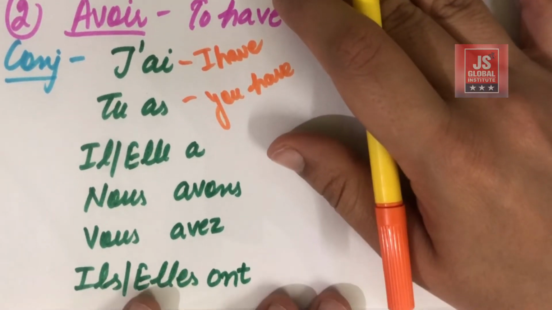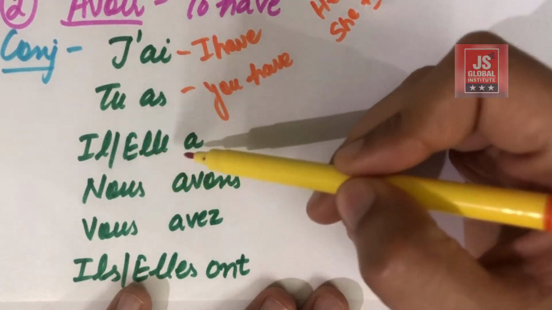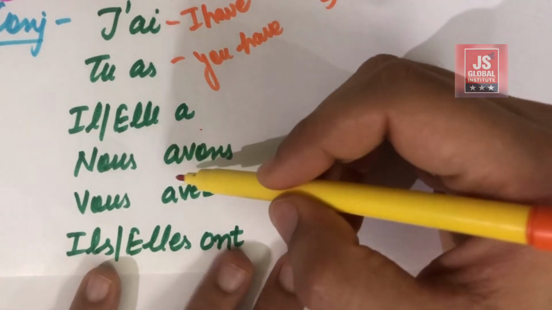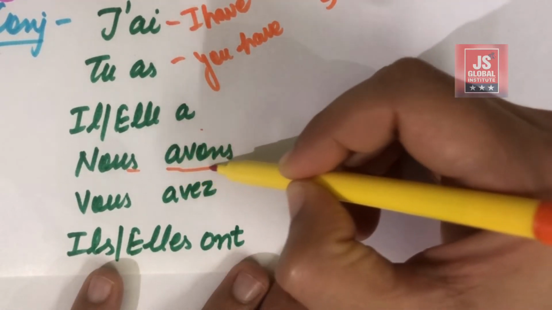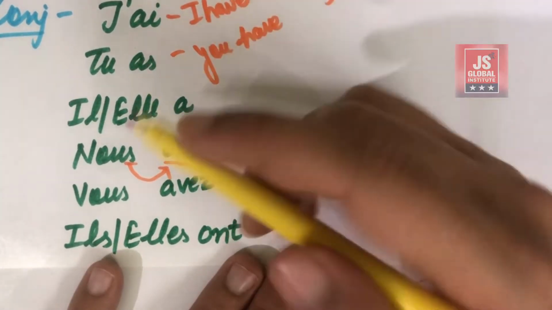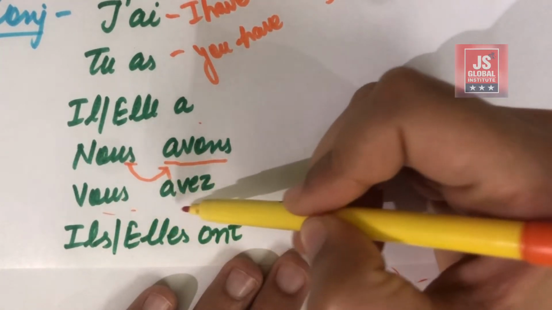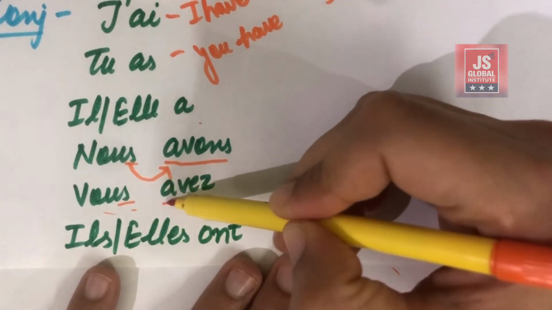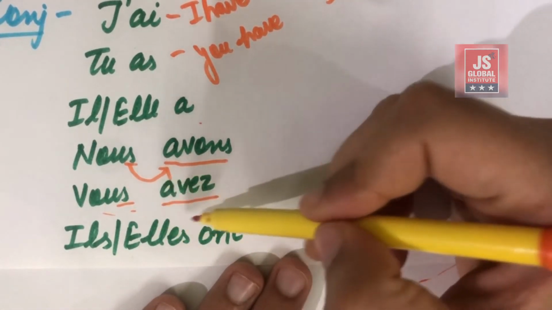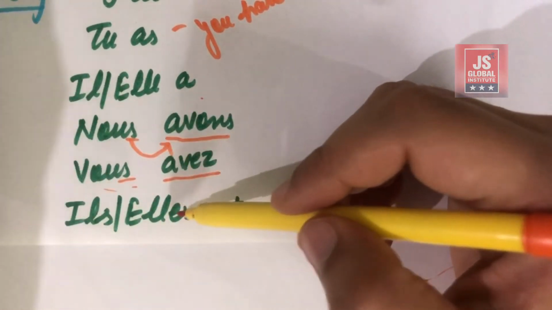Okay, next is il a, elle a, which means he has, she has. Nous avons. Okay, this is S and avons gets connected and collectively forms nous avons. This means we have. Okay, next is vous avez. This again S and avez gets connected and it forms vous avez, which means you have.